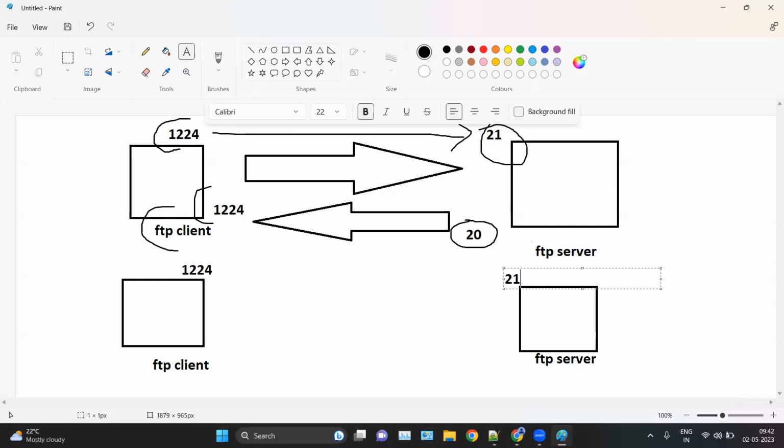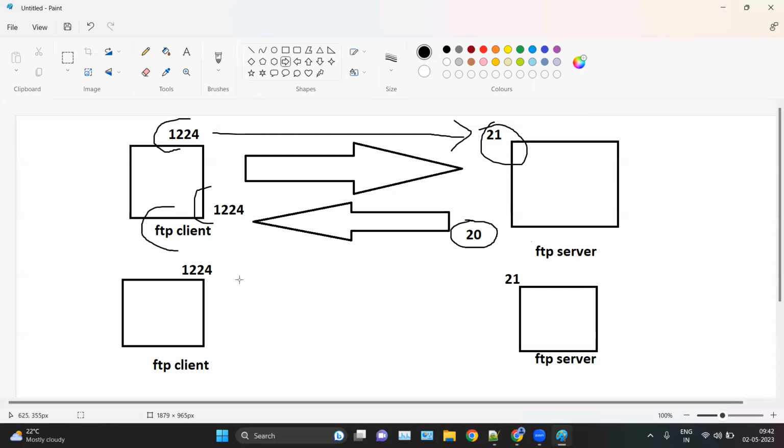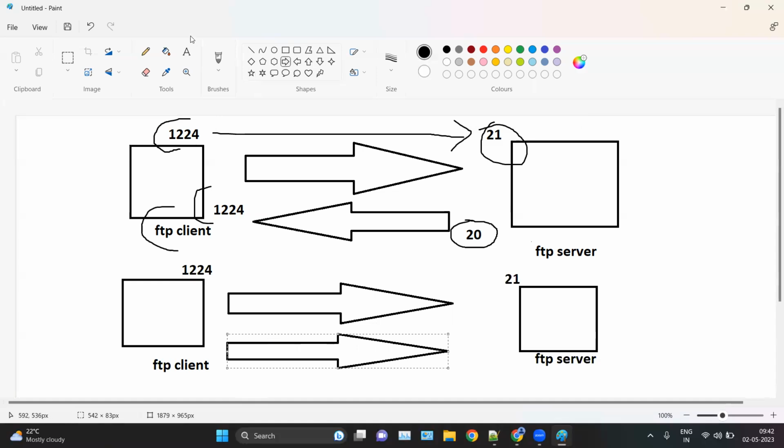Okay, this is for the simple connection making. So here, as you can see, we're sending the request. And in this passive mode, the FTP client initiates the data channel also, from any random port to any random port.